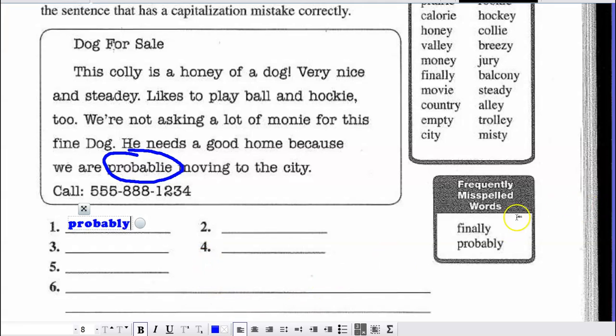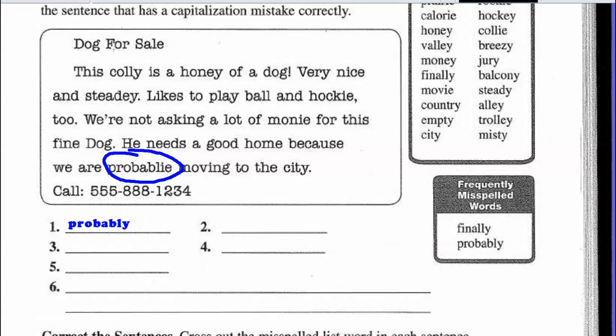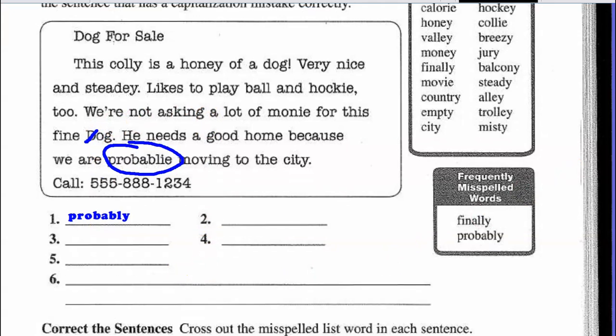You're also looking for a capitalization mistake, which the students know is typically towards the start of a sentence. So sometimes we forget to capitalize, or other times we capitalize where we're not supposed to. In this case, the capitalization is actually in the middle of a sentence, and it doesn't need to be. So this D for dog does not need to be capitalized. They rewrite the entire sentence with the D in lowercase.